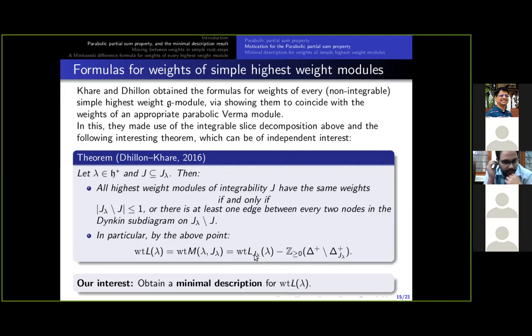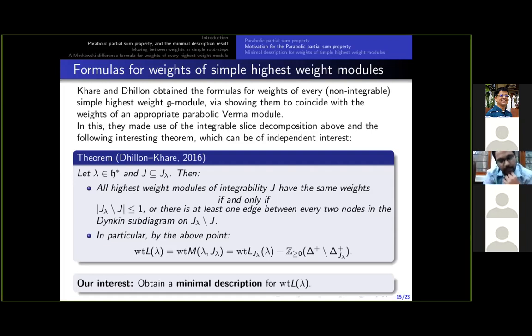L_J lambda of lambda, it is an integrable highest weight module over g_J, and so it is understood well. But the cone here, or rather the generating set for the cone here, turned out to be quite big, and so we aimed at obtaining a minimal generating set for the cone, so that we will have a minimal description for the weights of simple modules or parabolic Fermat modules. And by this theorem, and by the first result here, for a large class of highest weight modules whose weights are the same as parabolic Fermat modules.